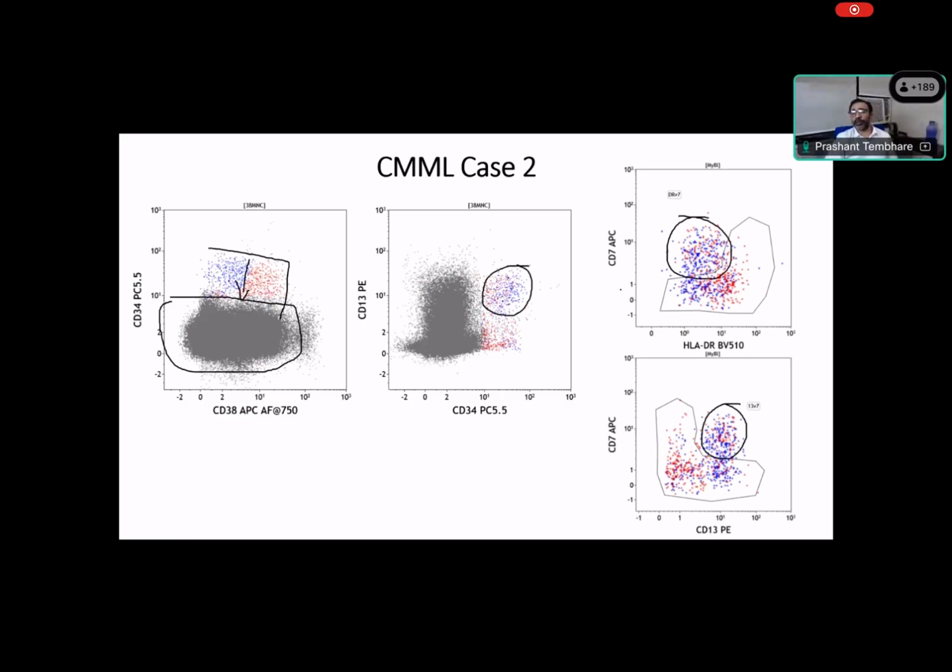In both these cases, by using HLDR, you can see the loss of HLDR. Normally it goes like this, right? So it is not there. There is aberrant expression. Normally it should go like this in both direction. But the same one is positive 30 positive population, which indicates abnormality.